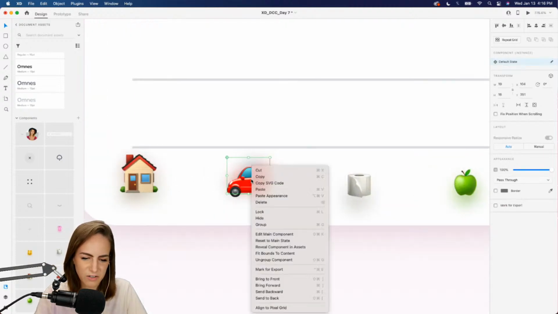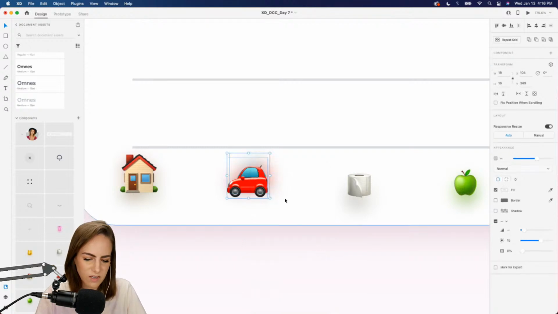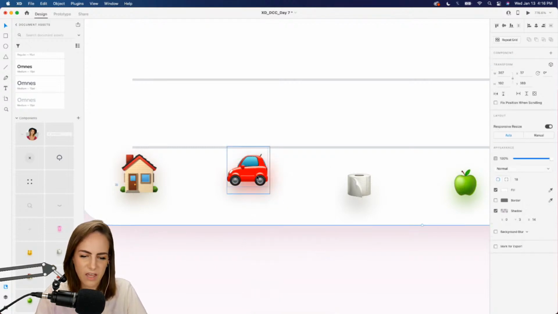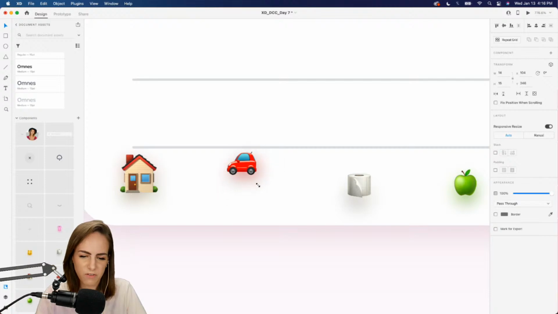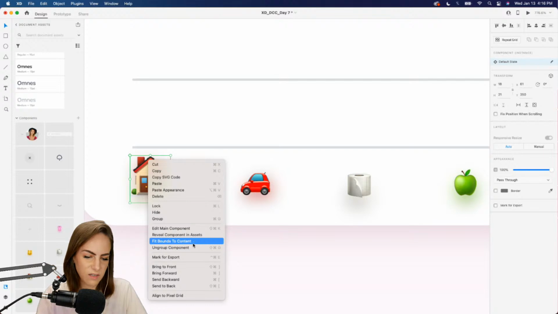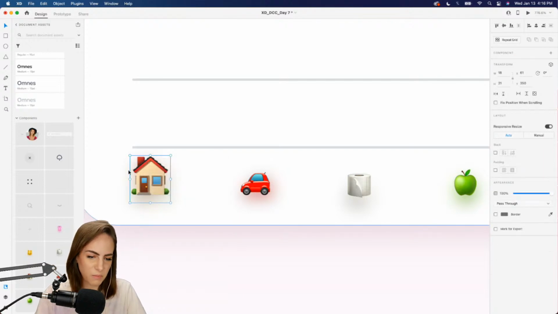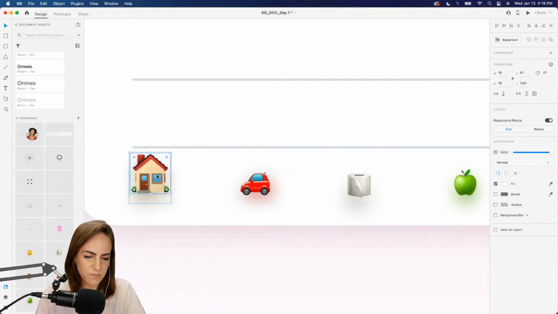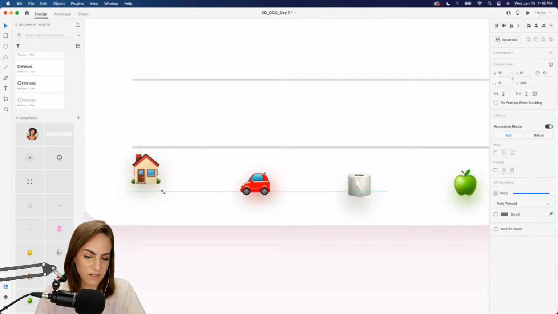I'll just have to ungroup this and then regroup it, and then it'll scale properly. So if you ever have that issue, just ungroup the component and do it by hand. Ungroup, group it together again. I couldn't tell you why it does that, but there's usually a workaround.